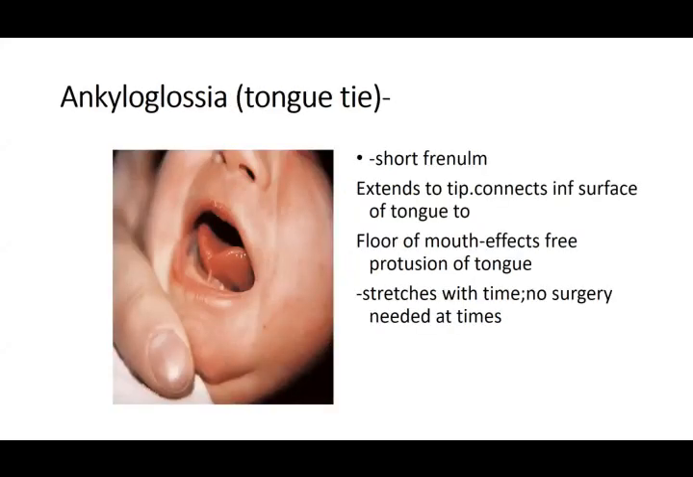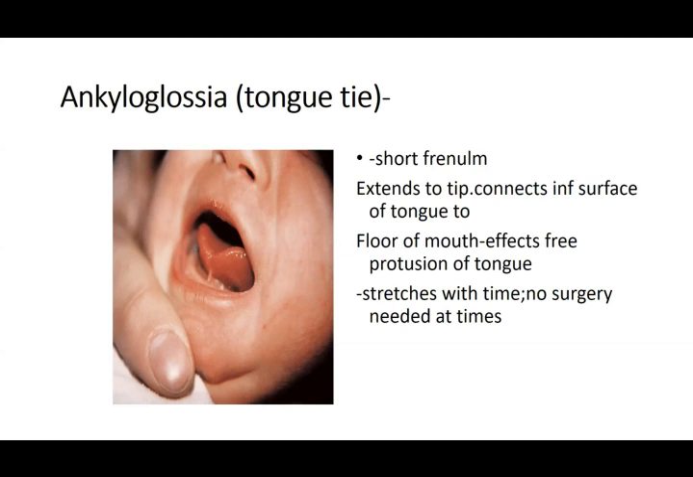You see this ankyloglossia, or the tongue tie. Your tongue is attached to the floor of the mouth by a short frenum, or fibrous tissue. It holds the tongue so that excessive movements are not possible. At times, this frenulum is attached till the tip of the tongue. That means your tongue cannot move properly, and it is said to be a tied tongue. So that is why we call it ankyloglossia. This frenum, which is a small fold of mucous membrane, extends to the tip, connects the inferior surface of the tongue to the floor of the mouth, and affects free protrusion.